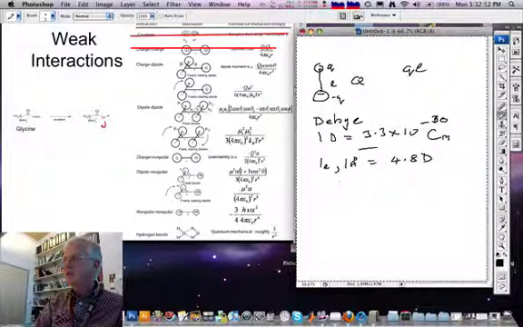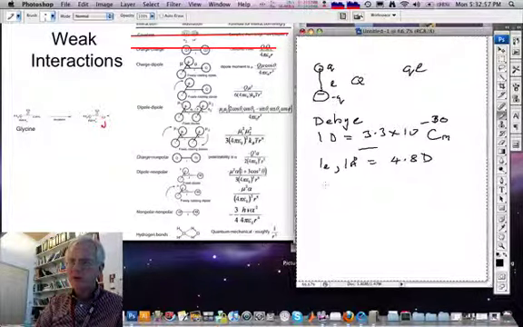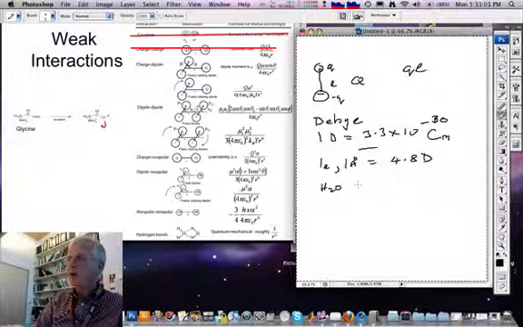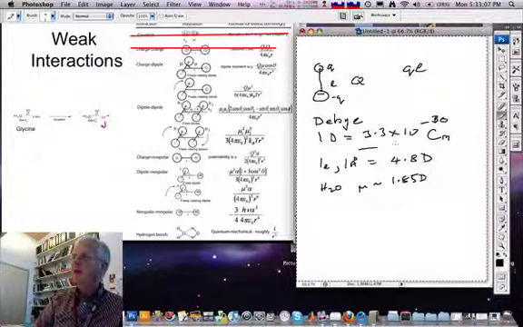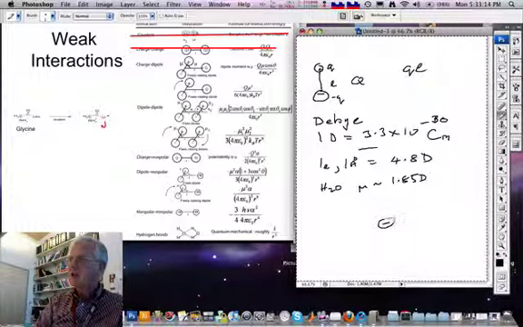Water, which is a molecule with quite a big dipole moment owing to charge transfer from the two hydrogens to the oxygen, has a dipole moment of about 1.85 debyes. Now, returning to what happens to a dipole and a fixed charge, let's make the charge negative, in which case the dipole would like to orient like this.